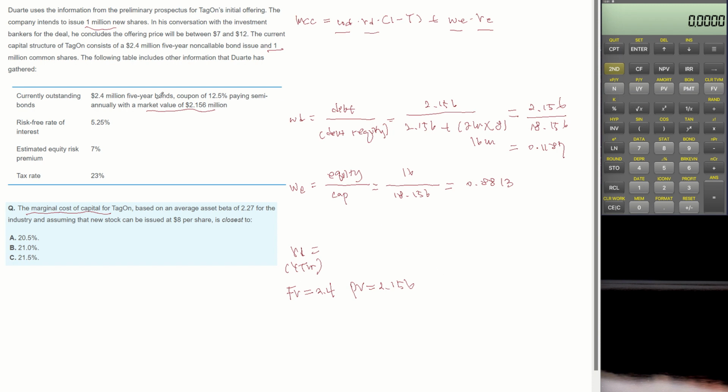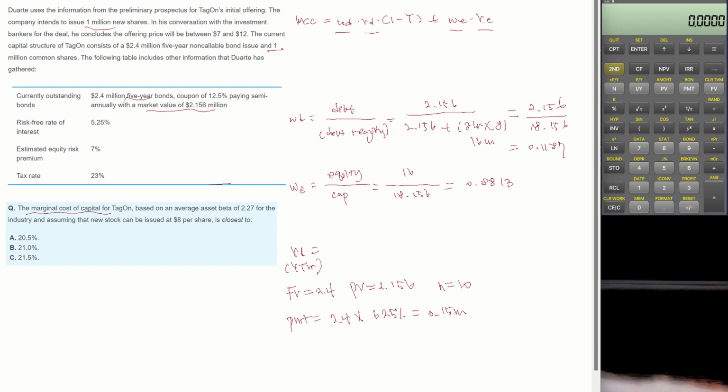For 5 years with semi-annual payments, the payment frequency becomes 10, and the coupon payment amount becomes 2.4 face value multiplied by the period coupon payment rate of 6.25%. Then the coupon payment amount becomes $150,000, or $0.15 million.